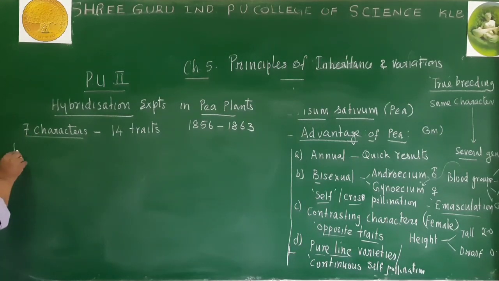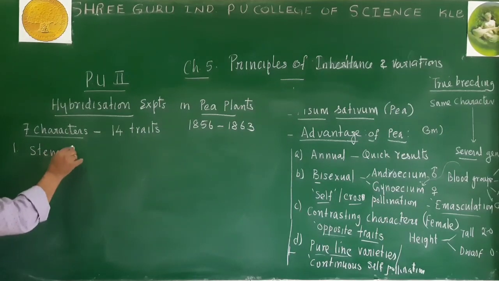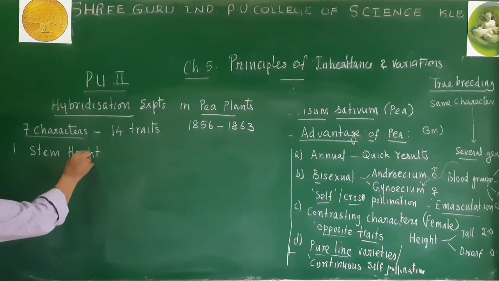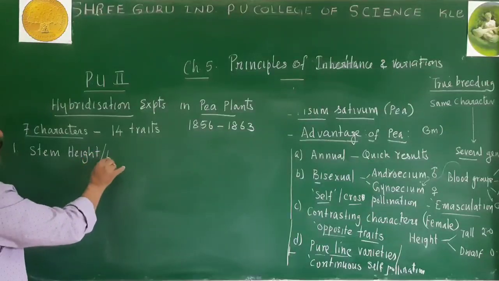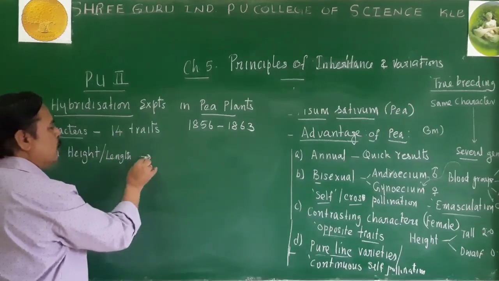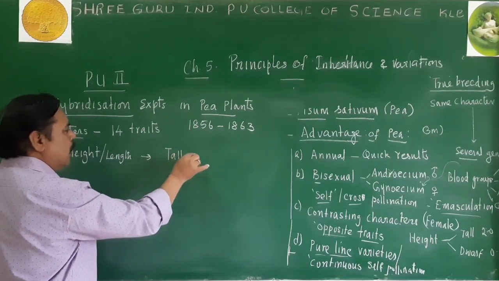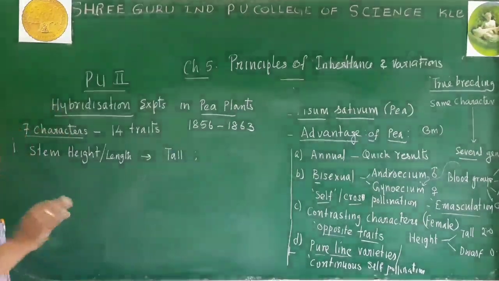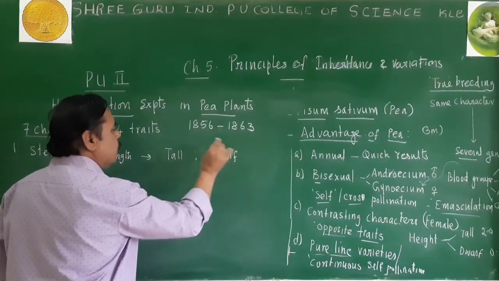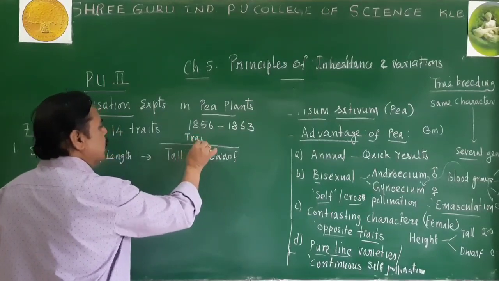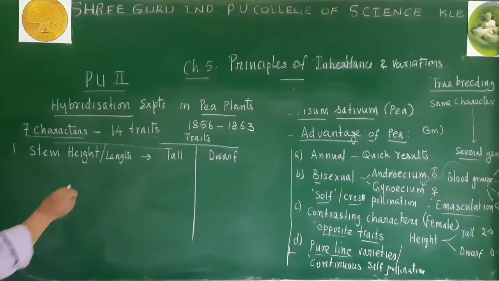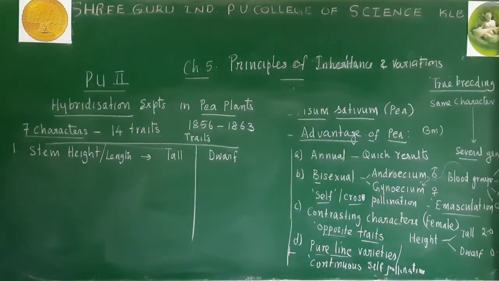We have to see. The first character, let us consider. He studied the stem height of this plant, or stem length. In that, he came across 2 varieties. Some plants were tall, around 2 feet, and others were dwarf. So tall and dwarf are 2 different traits present in the character called height. So in the height character, there are 2 traits, namely tall and dwarf.